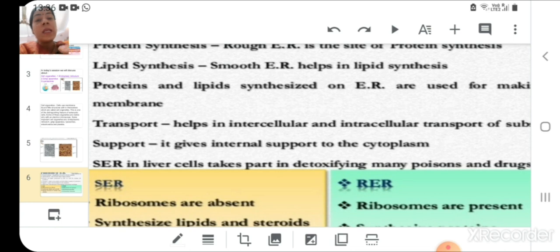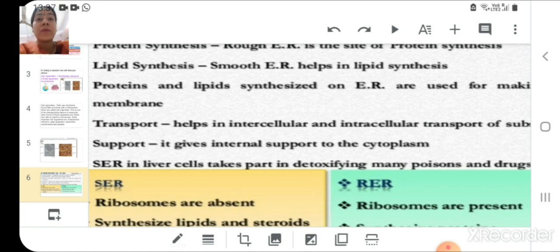The cell will be the same, but the transport of various materials can take place from the nucleus to the Golgi complex via endoplasmic reticulum. So transfer of some of the molecules, some of the substances within the cell takes place by this endoplasmic reticulum. So it also helps in transportation of various materials.